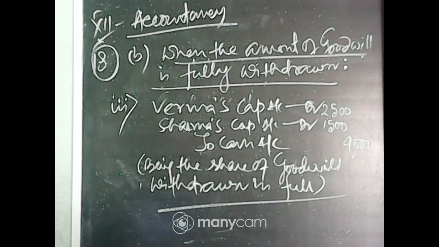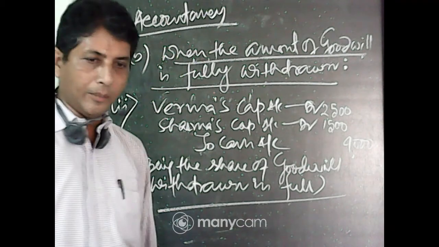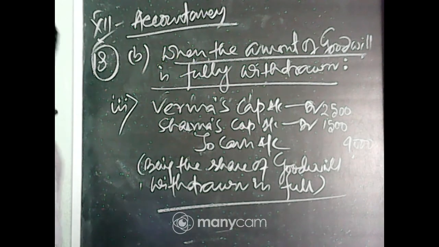Being the share of goodwill withdrawn in full. Bharma's capital account debit, Sorma's capital account debit to cash 2,500, 1,500, 4,000. Being the share of goodwill withdrawn in full. Okay. Clear?